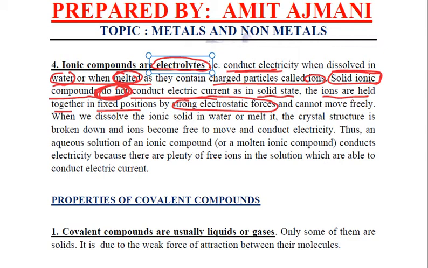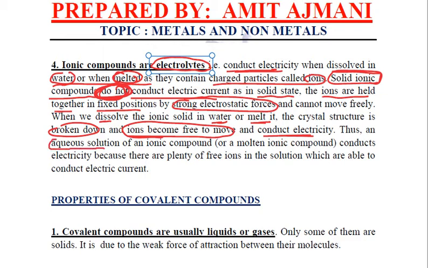But when we dissolve these ionic solids in water, or when we bring them in their molten form, then their crystal structure is broken down, and then the ions become free to move, due to which they will conduct electricity.